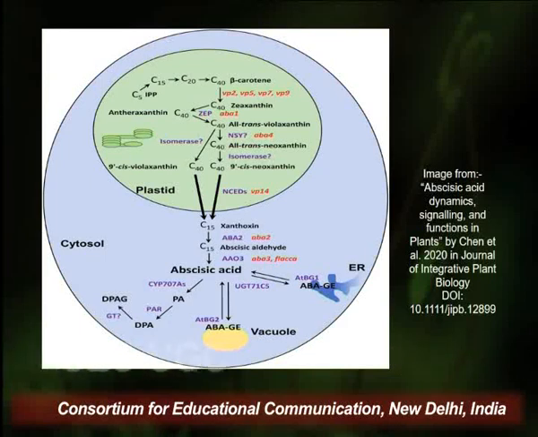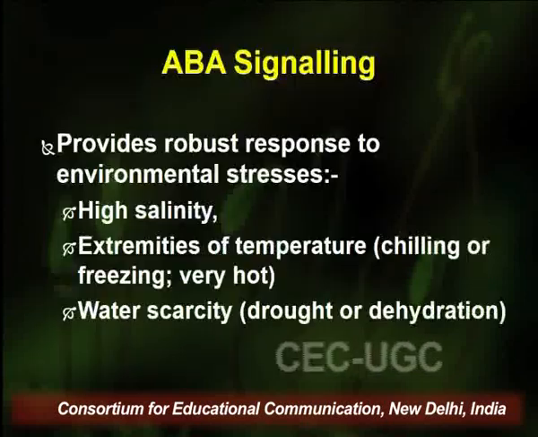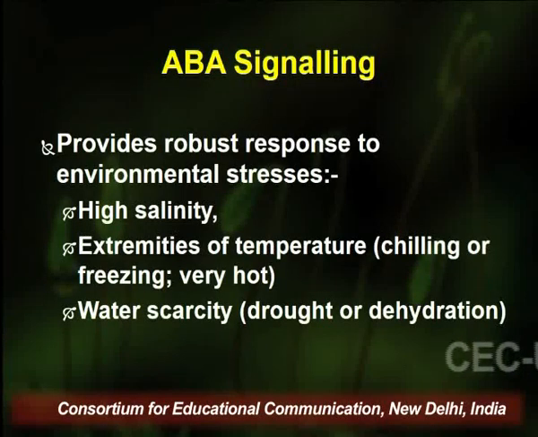acid. Now this abscisic acid is stored in the vacuoles in the glycosylated form. So glucose gets attached to the abscisic acid molecule, and this glycosylated form is eventually stored in the vacuole, and whenever there is a requirement of abscisic acid or unfavorable conditions are there or any stress is there on the plant, this glycosylated form of abscisic acid is released from the vacuole, it gets hydrolyzed, and abscisic acid exhibits its effect. Now we move on to the signaling of abscisic acid or the signaling pathway of abscisic acid.